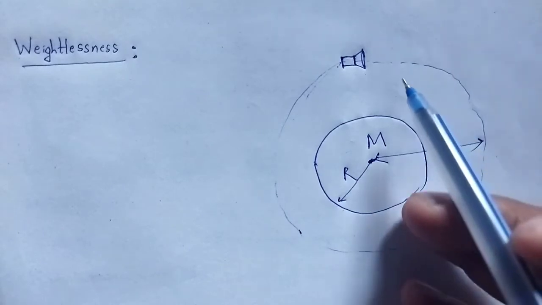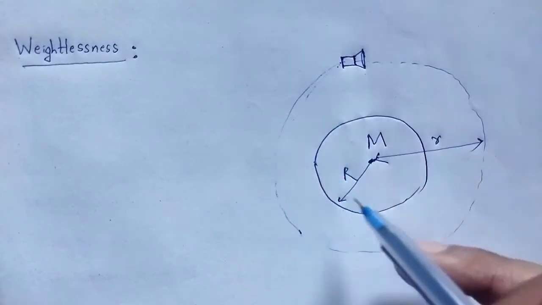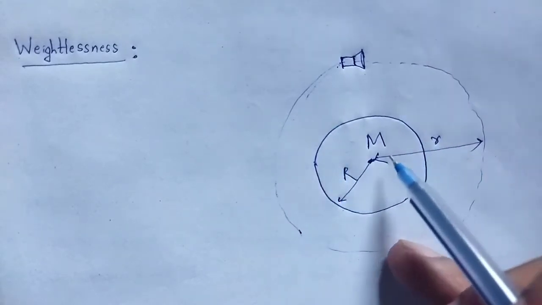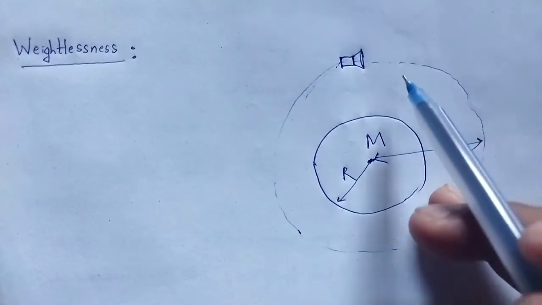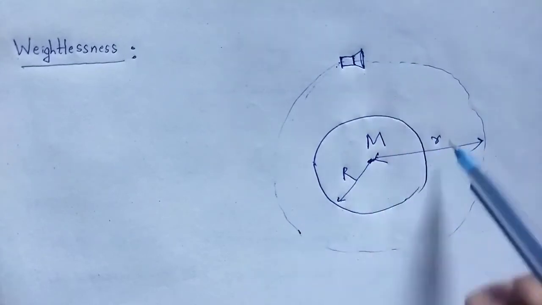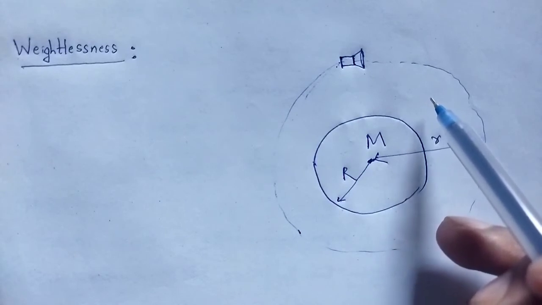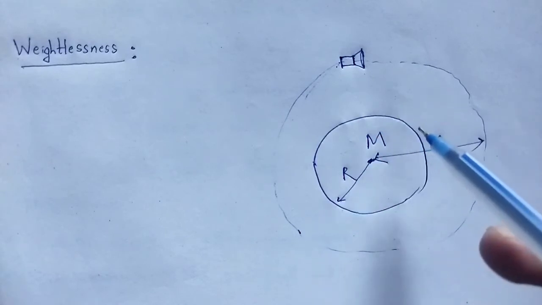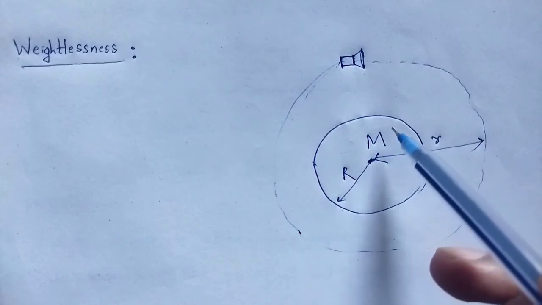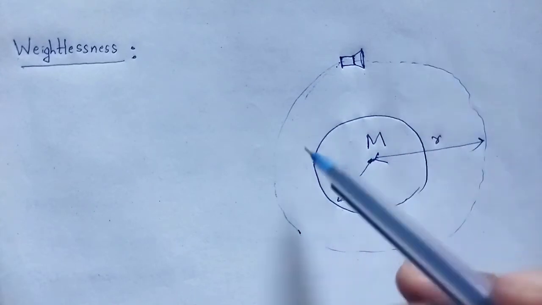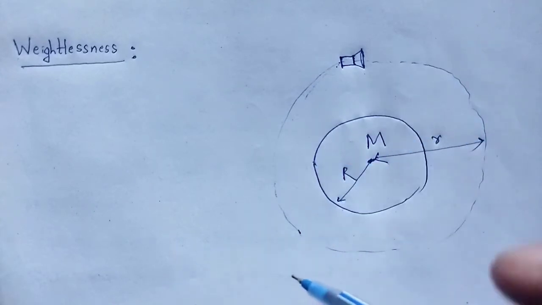When a satellite revolves around the Earth in an orbit of radius r, the only force acting on it is the gravitational force of attraction of Earth, which is directed towards the center of the orbit.